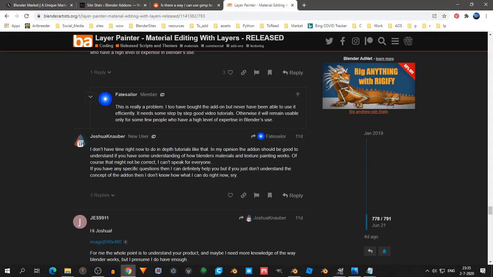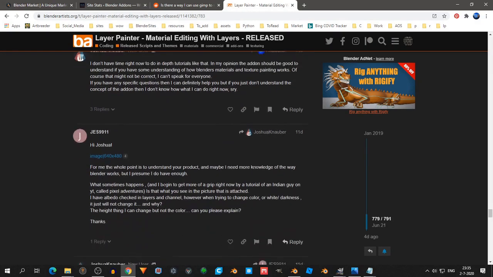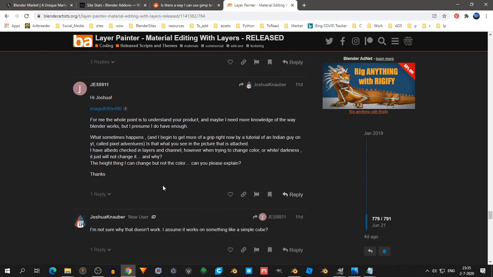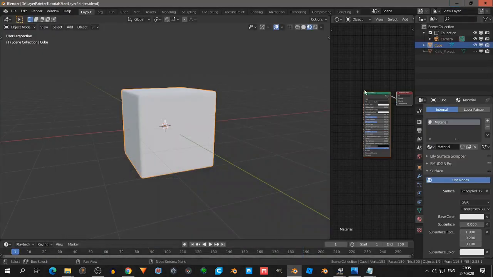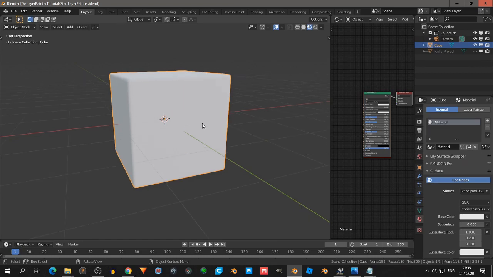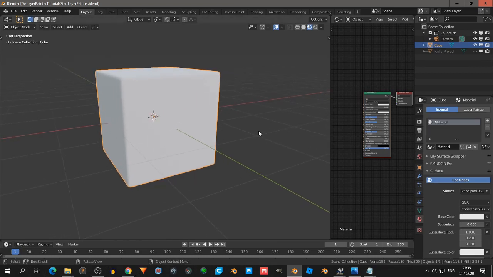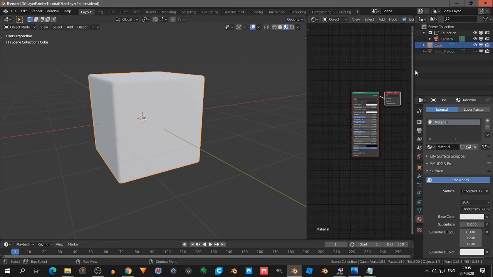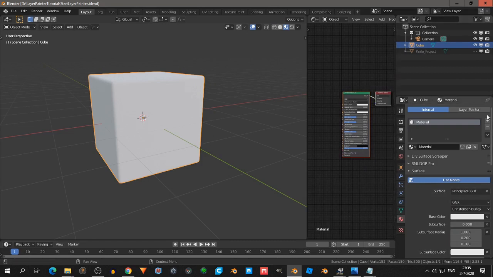This video is for those who bought the Layer Painter add-on. I see on this thread that some people are asking for tutorials. I don't know everything about the add-on, but I think I know enough to get started. The add-on is quite complex in the background, and maybe also when you start with it. So let's dive into it.